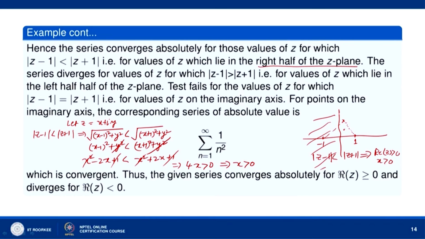So, that is the points which lie on the imaginary axis. Okay. Any point on the imaginary axis has its distance from 1 and minus 1 the same. So, for values of z which lie on the imaginary axis, the corresponding series of absolute values, now let us see what happens.